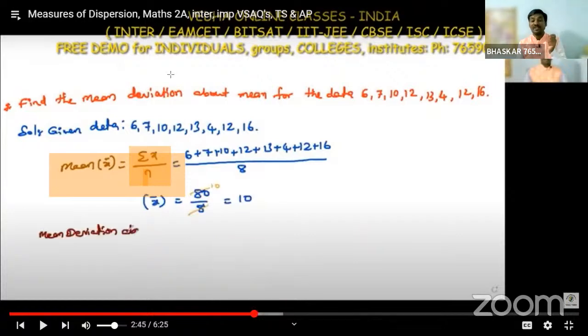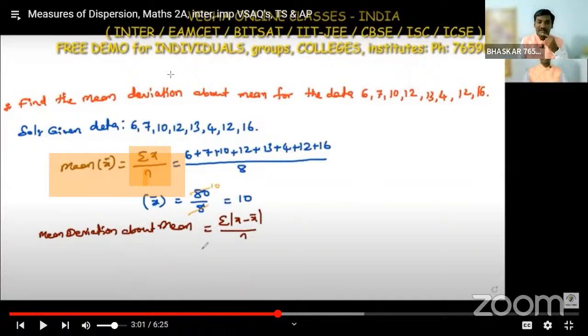After that we find the mean deviation about the mean, or from the mean. We may get the question: find the mean deviation about the mean, or from the mean. This is a compulsory question, no doubt at all. Sometimes we also get the question of mean deviation from the median. That's why you should be perfect with both the mean and the median.